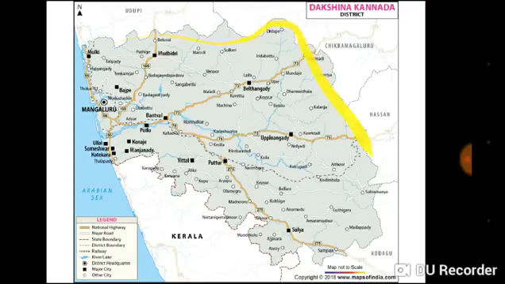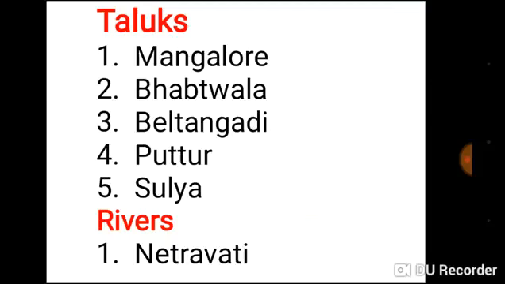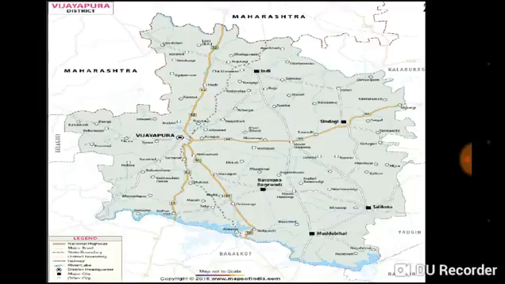Our next district is Dakshina Kannada. Here is the area of Dakshina Kannada. In Dakshina Kannada there are 5 taluks. First one is Mangaluru, Bantwal, Beltangadi, Puttur, Sullia. The river which flows in this area is Netravati.